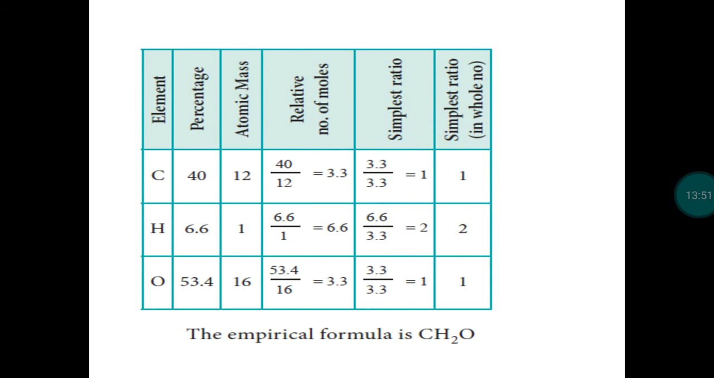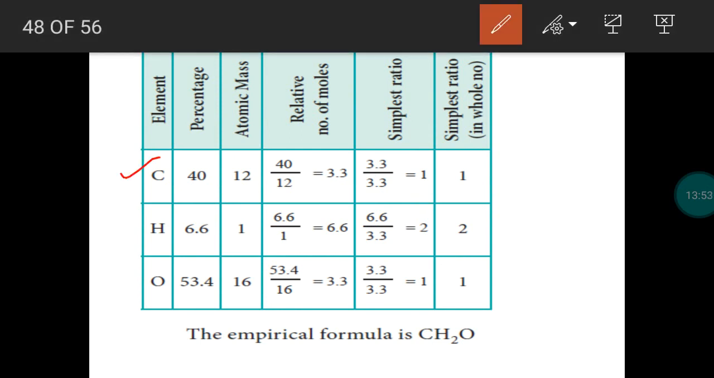Take one more example. Elemental analysis shows 3 elements present in the compound. Percentage of carbon 40, percentage of hydrogen 6.6, percentage of oxygen 53.4. To calculate the number of moles, formula mass divided by atomic mass. So mass divided by atomic mass of carbon, we get number of moles 3.3. For remaining 2 atoms, number of moles obtained as 6.6 and 3.3. To get the simplest ratio, number of moles is divided by the smallest number. We get simplest ratio 1 to 2.